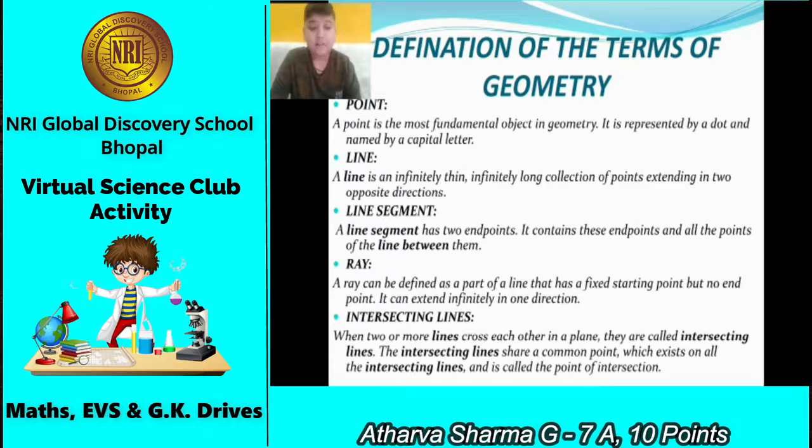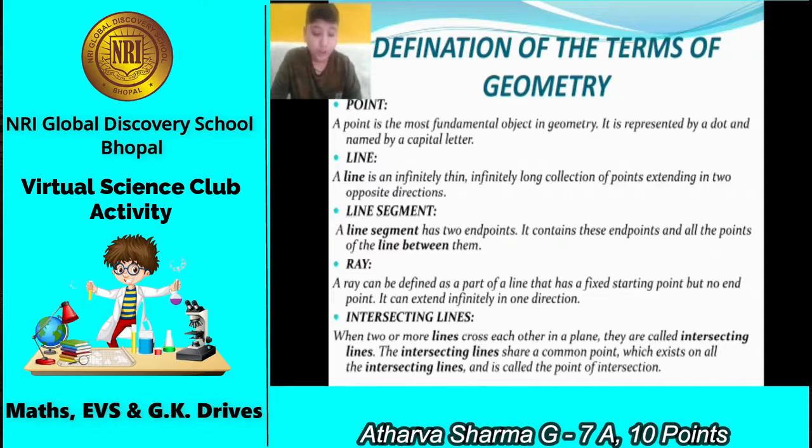A line is an infinitely long collection of points extending in two opposite directions. Now, line segment. A line segment has 2 endpoints. It contains these endpoints and all the points of the line between them. Ray. A ray can be defined as a part of a line that has a fixed starting point but no end point. It can extend infinitely in one direction.